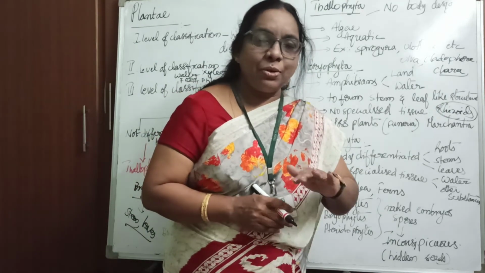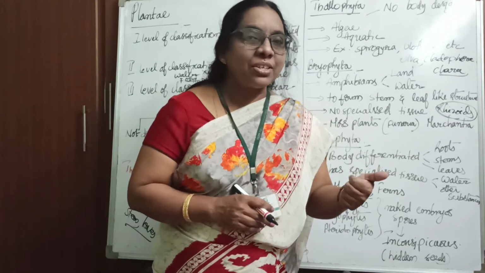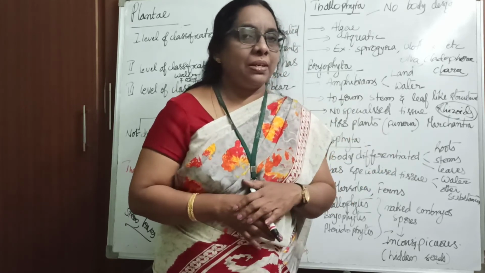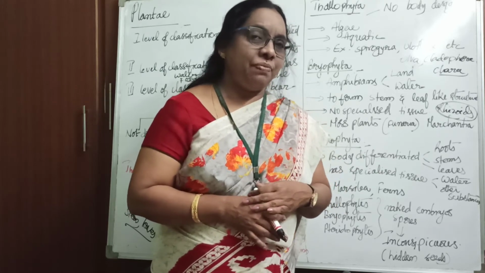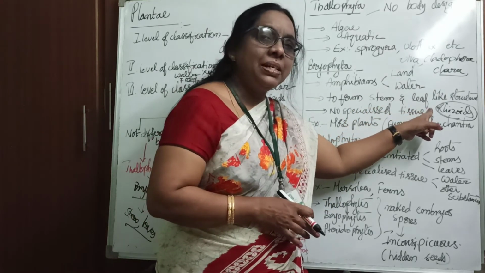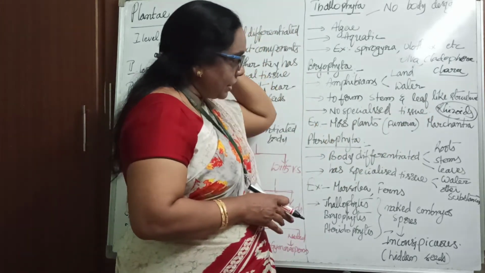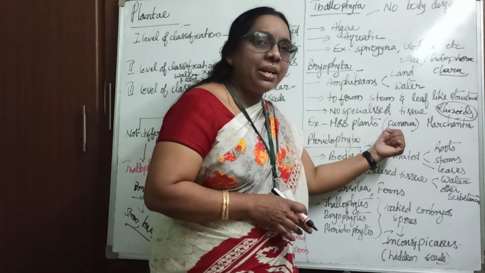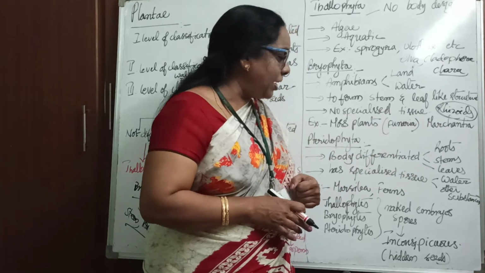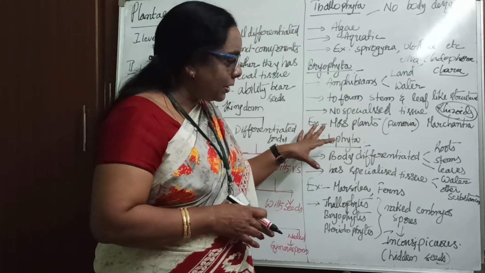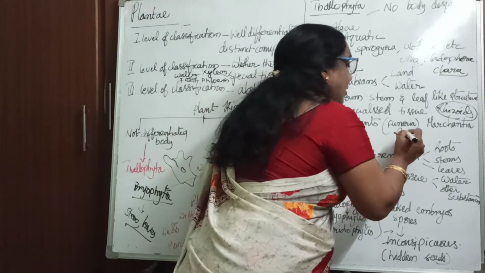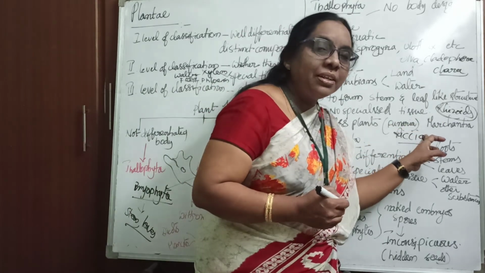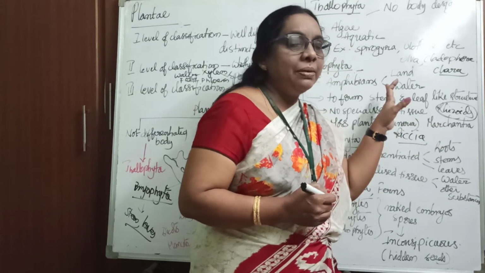And the next point, you can say they don't have any specialized tissue. That means there is no conduction of water and no conduction of food. There are no other systems helpful for the movement and supply of food and water to the different parts like the stem as well as the leaf. Okay children, is it clear? Yes. Next, what are the examples that come under this? Moss plant, the scientific name Funaria, and Marchantia, and the third one, Riccia, also comes under this particular group. These three come under the bryophyte group.